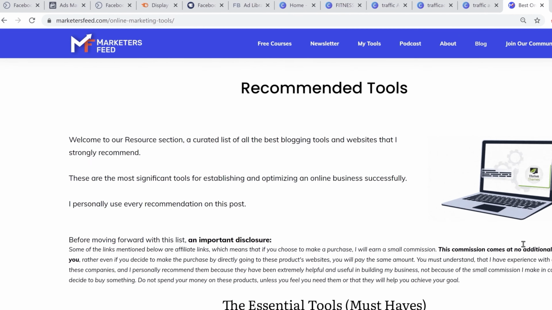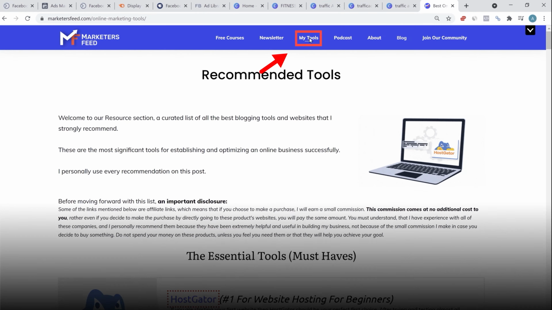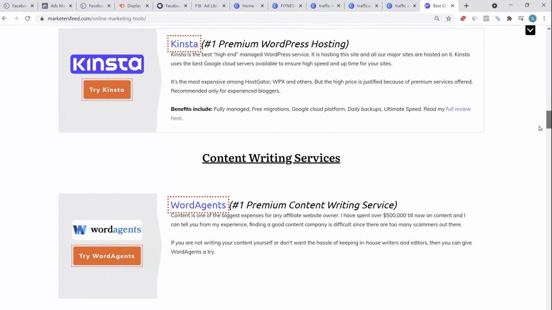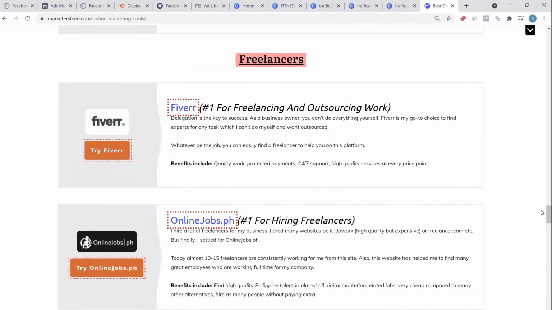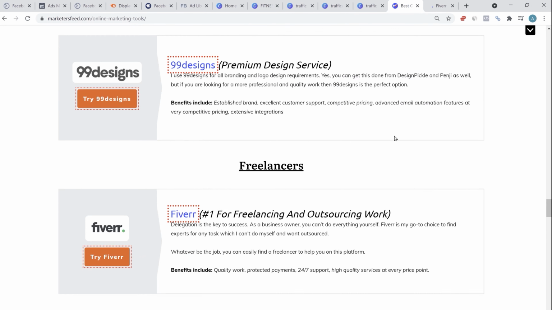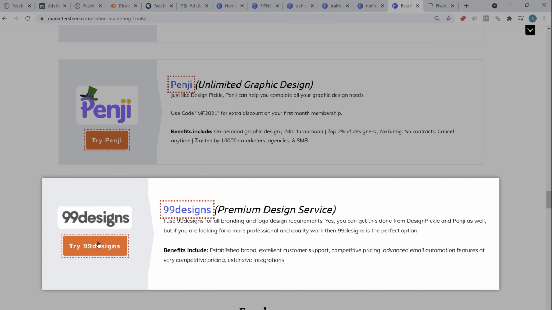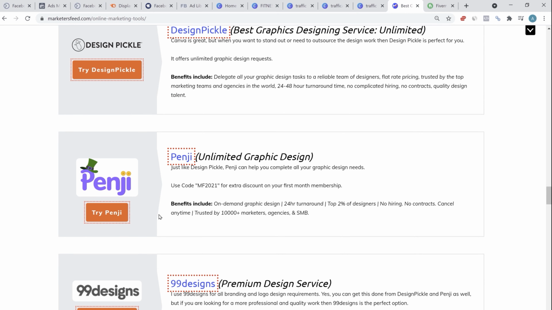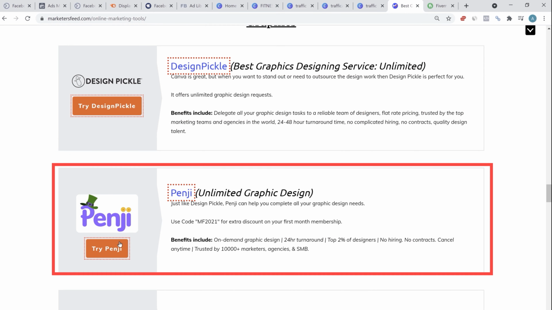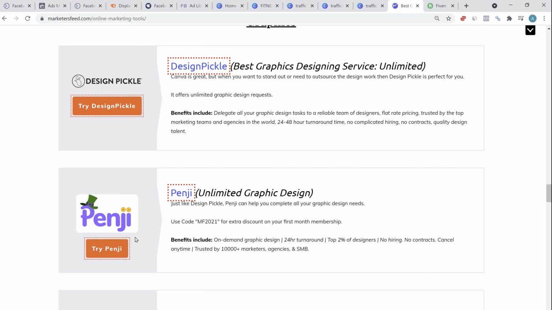To hire the right people, go to marketersfree.com, go to the My Tools section. If you scroll down, go to the freelance section and click on try Fiverr. Apart from Fiverr, you can also use 99 Designs. 99 Designs is a little more expensive, but the results and the quality delivered will be much higher. If you're looking for cost-effective solutions, then you can go for Design Pickle and Penji. Both of these companies provide unlimited design services. Here you'll find experienced graphic designers creating the ad for you.